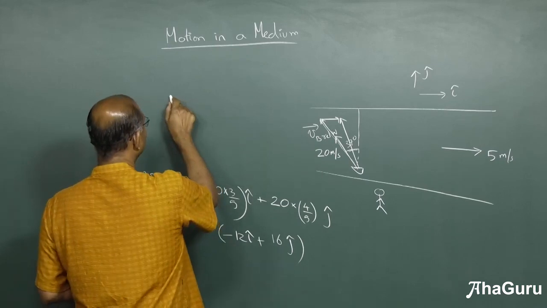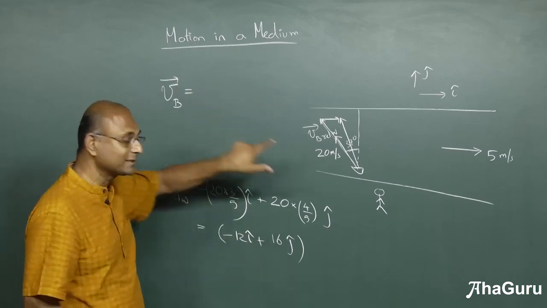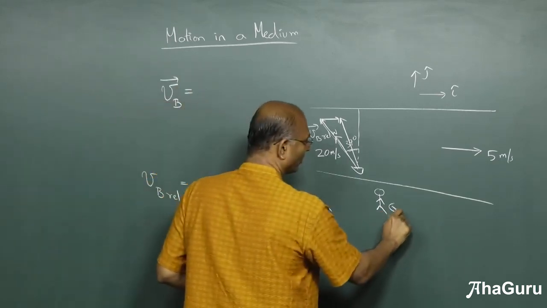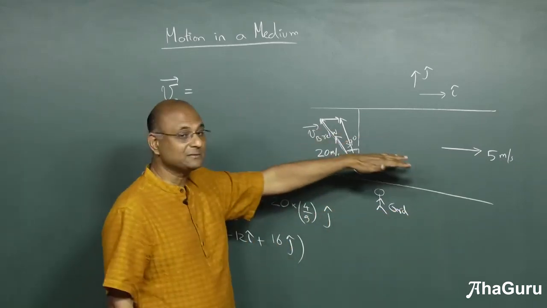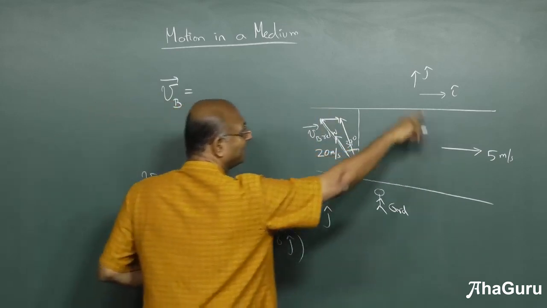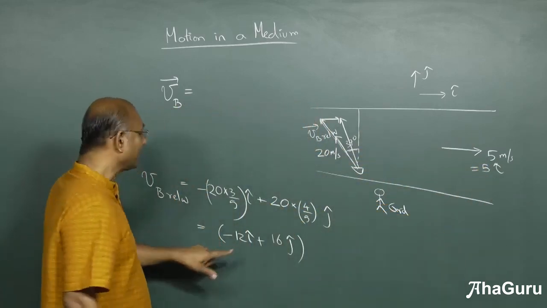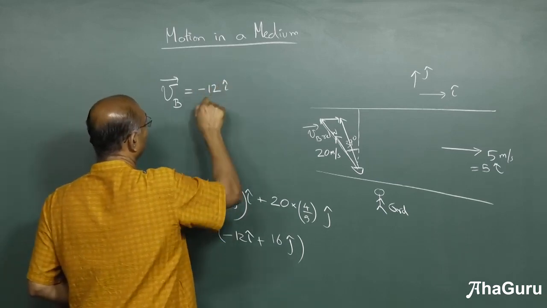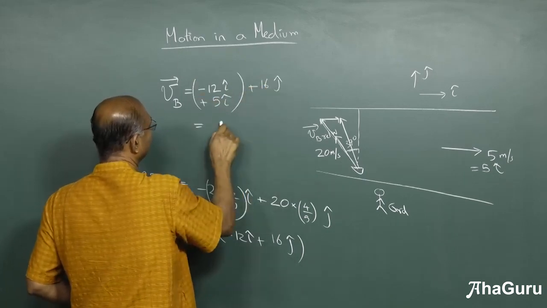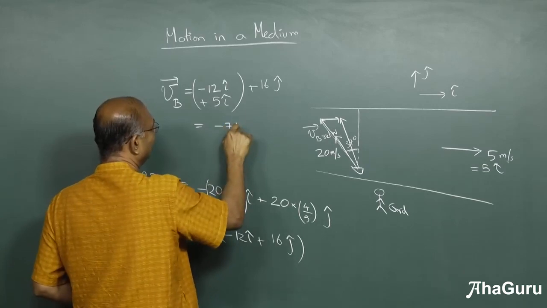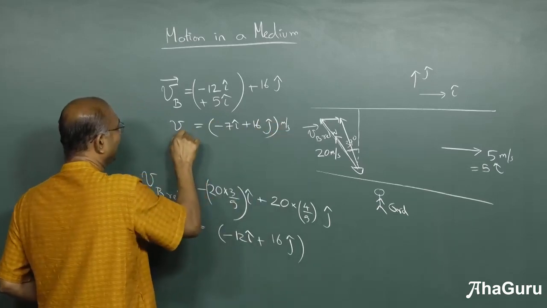So if I look at that, what is the velocity of the boat without any qualification? I'm not saying relative to, what does that mean? Relative to the shore, somebody on the ground. So what is the velocity of the boat? It will be the velocity of the boat relative to water plus velocity of the water. What is velocity of water? 5 i cap. Okay, so if I add to this 5 i cap, I'm going to get minus 12 i cap plus 5 i cap plus 16 j cap, and so this is minus, how much is this? 7 i cap plus 16 j cap. So this is the actual velocity of the boat.